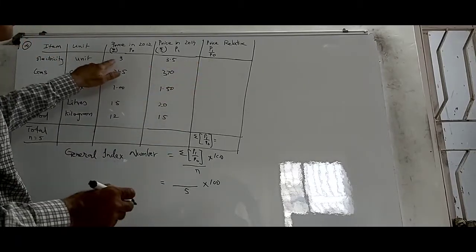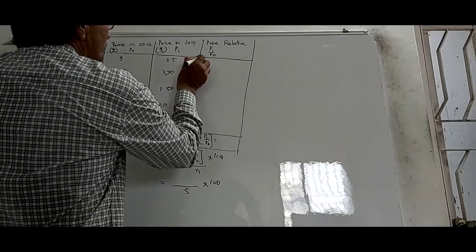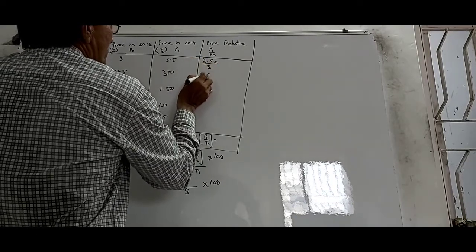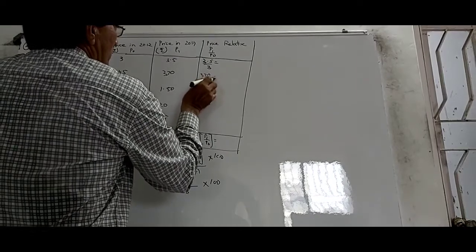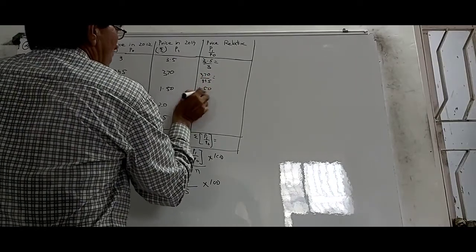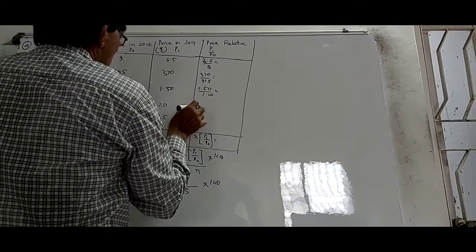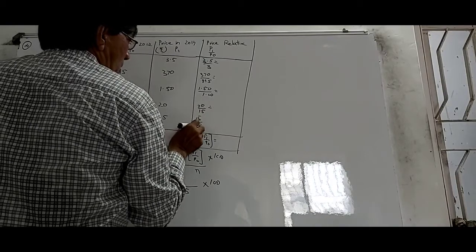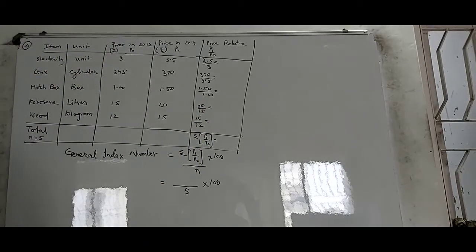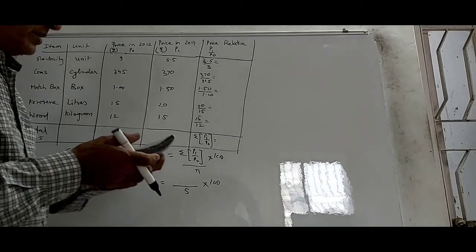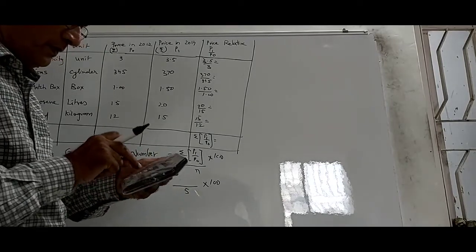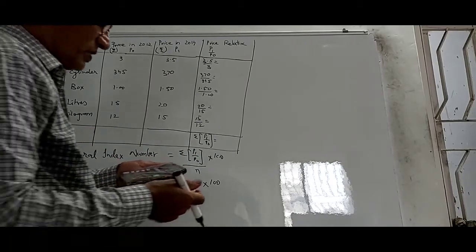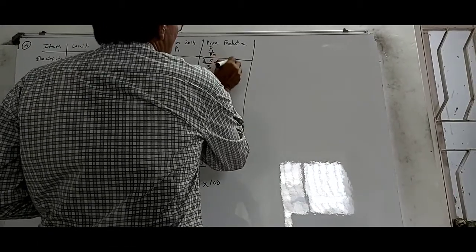For this you have to find 3.5 upon 3, then 370 upon 345, then 1.50 upon 1.00, then 20 upon 15 and 15 upon 12. Now I am going to use the calculator just to make it very quick. 3.5 divided by 3 is equal to 0.1166.